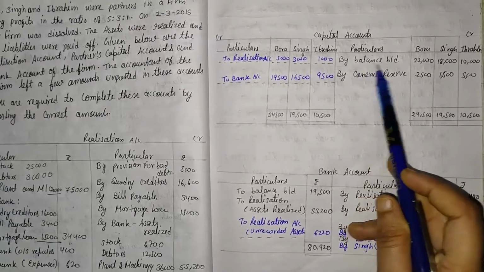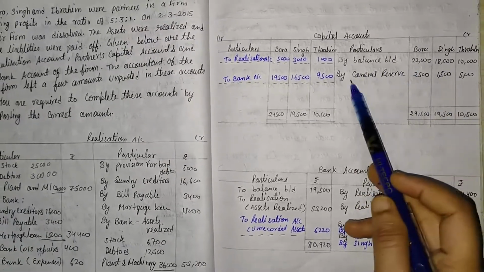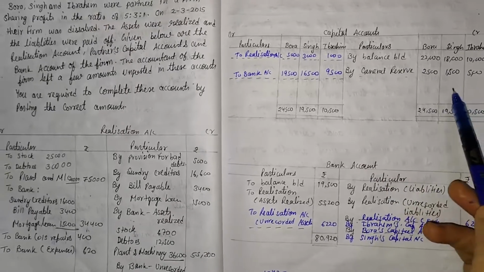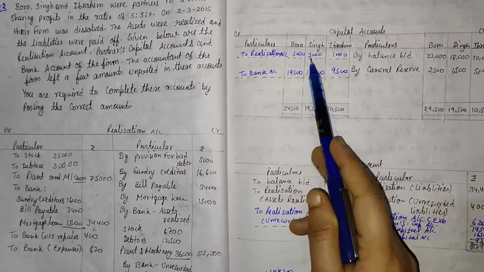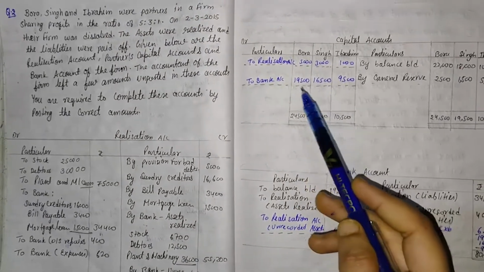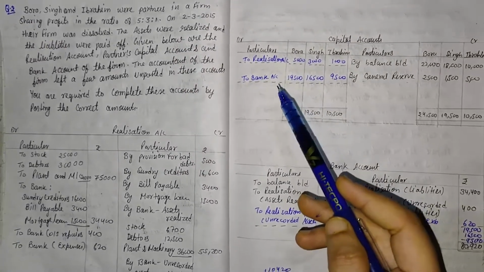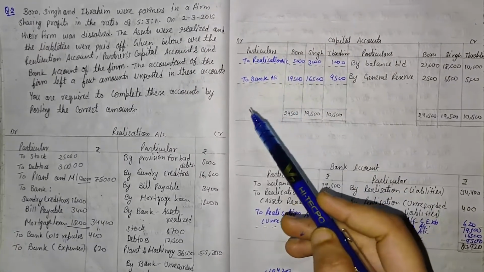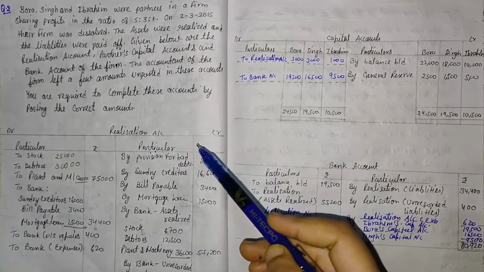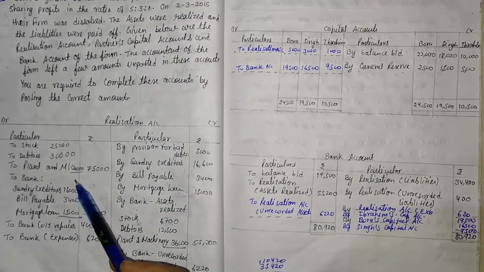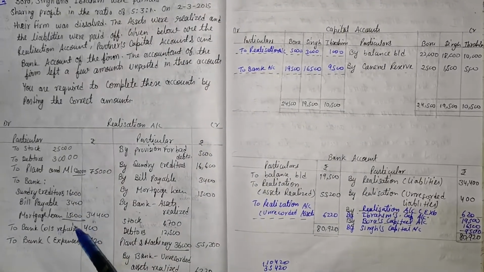Here by balance b/d is given in the question, by general reserve is also given, and there are two blanks given on the debit side. So first of all we will have to check that all the information from the realization account is transferred from realization to capital or not. So here is there any capital balance? No, there is no capital balance.